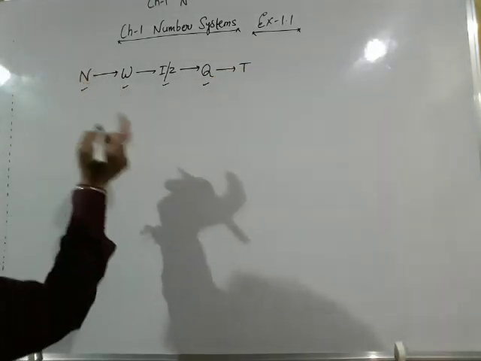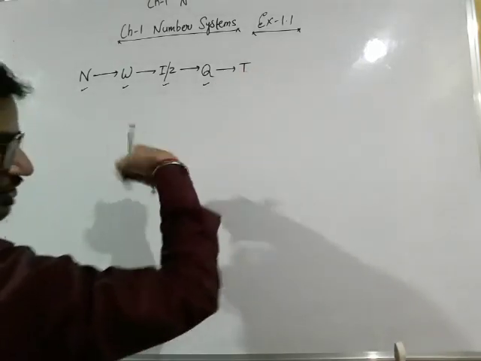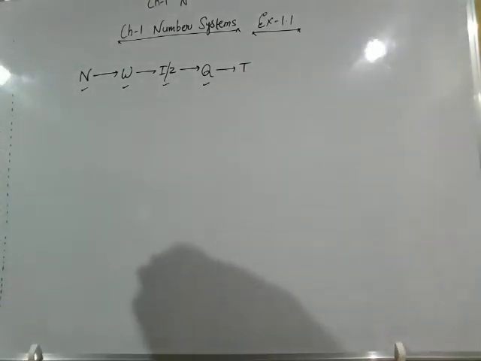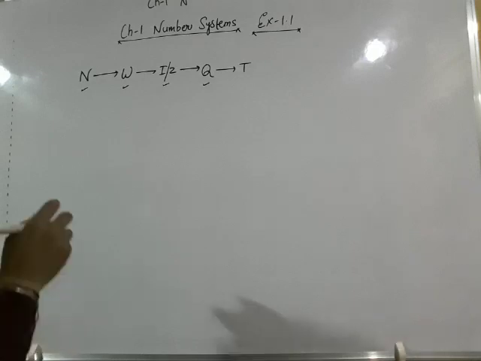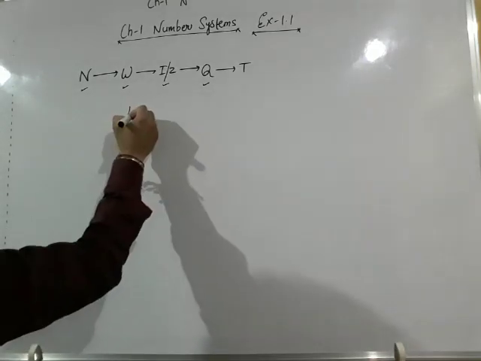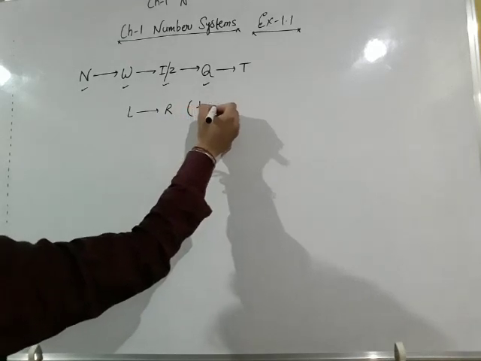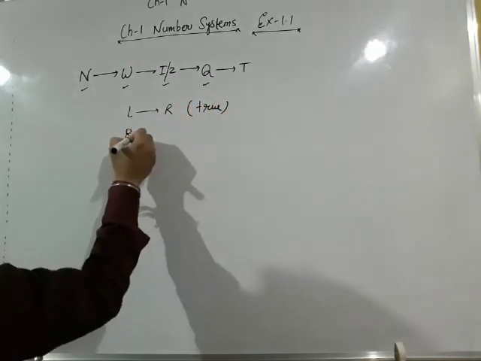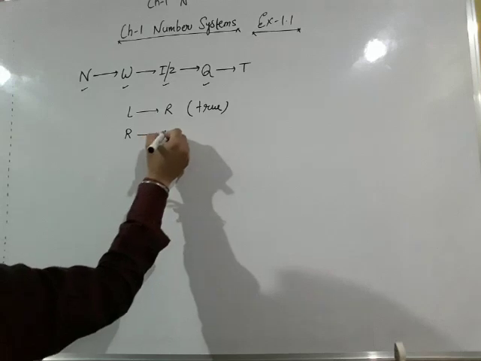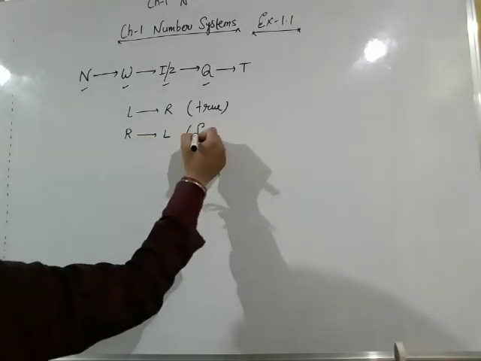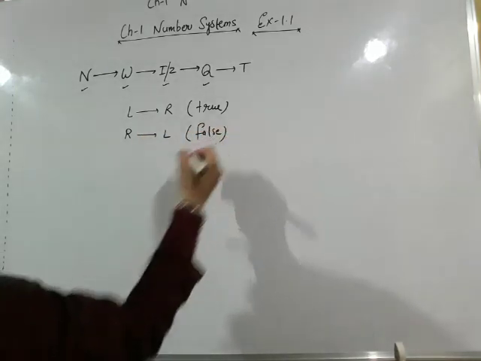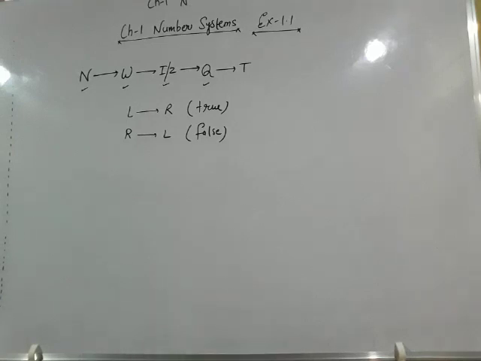And we have studied the left to right rule and the right to left rule. When we move from left hand side to right hand side, all will be true, and when we move from right hand side to left hand side, then all will be false. So now read your question.